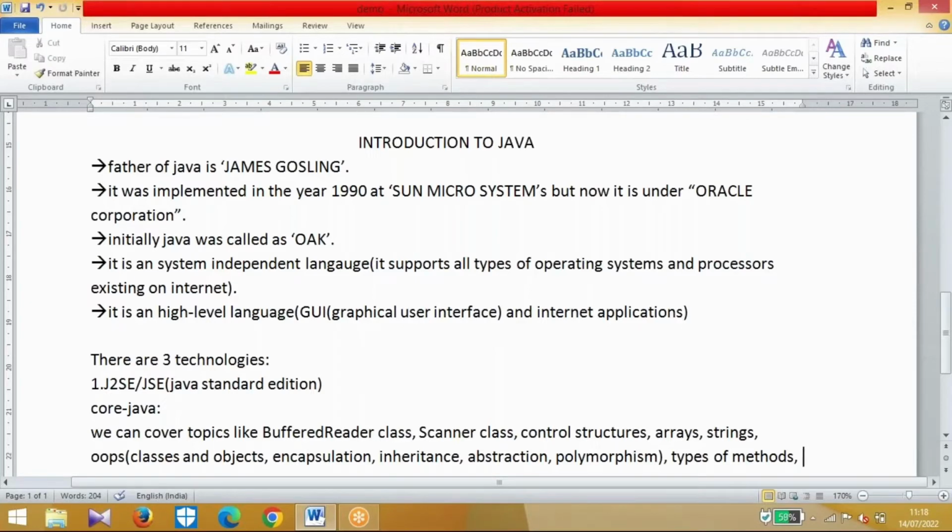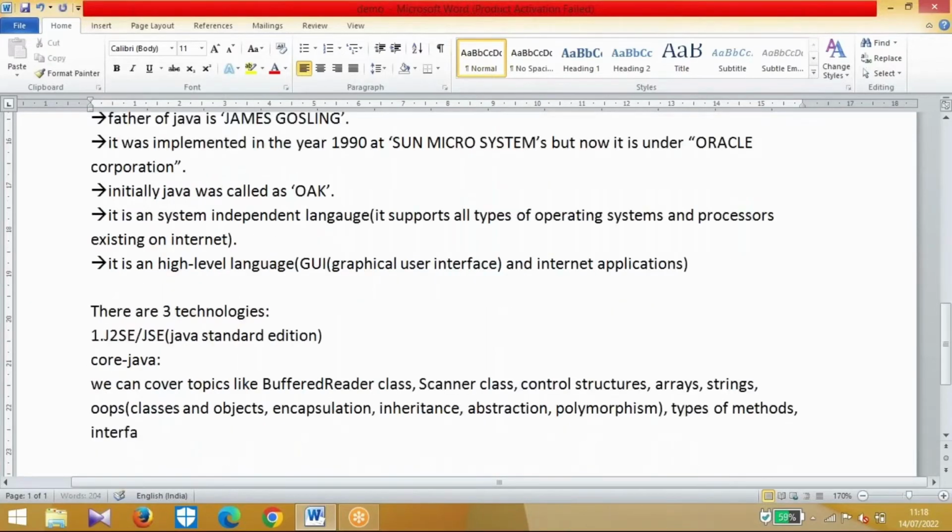And interfaces, exception handling, collections, files, threads, and AWT. These are the concepts I am covering in core Java.